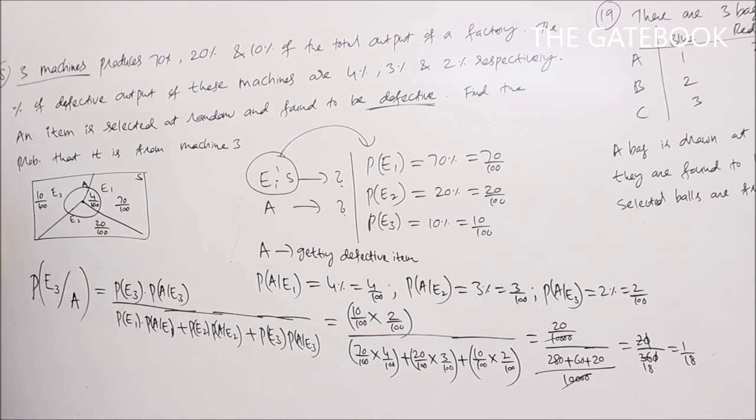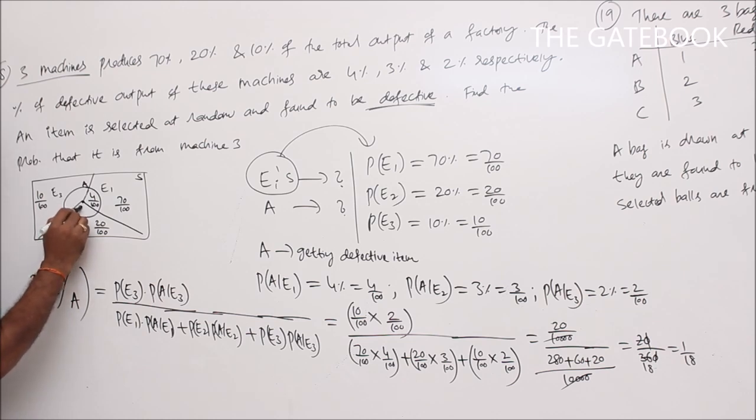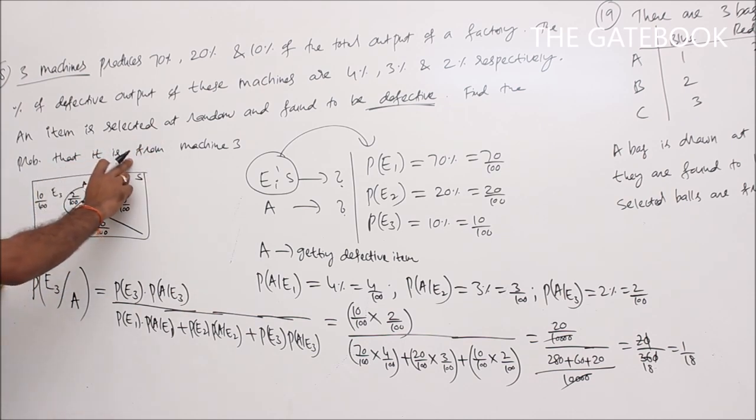This is a common part for A and E2. P of A given E2 is 3 by 100. This is 3 by 100. Next, P of A given E3 is 2 by 100. So we require the probability that it is from machine 3.